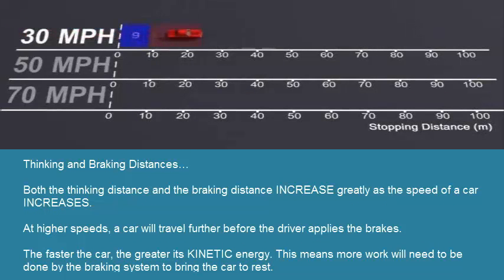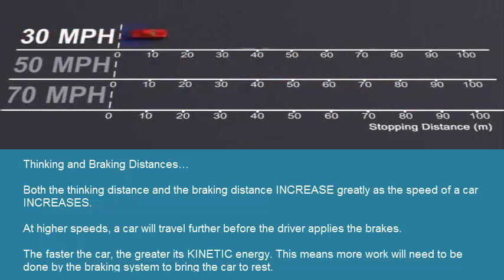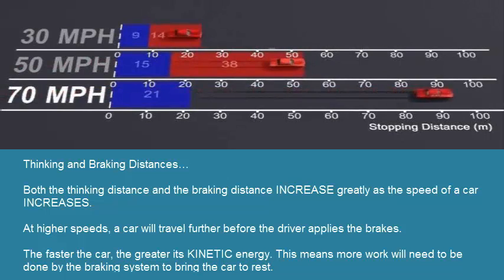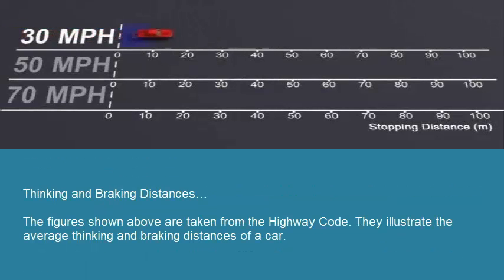Both the thinking distance and the braking distance increase greatly as the speed of the car increases. At higher speeds, a car will travel further before the driver applies the brakes. The faster the car, the greater its kinetic energy. This means more work will need to be done by the braking system to bring the car to rest. The figures shown above are taken from the highway code. They illustrate the average thinking and braking distances of a car.